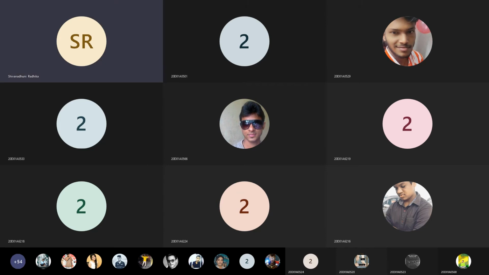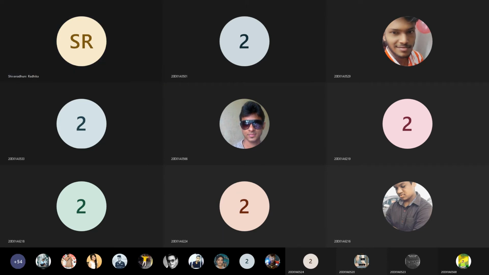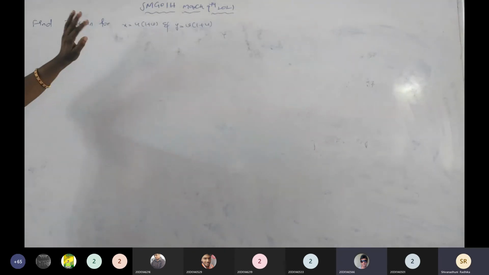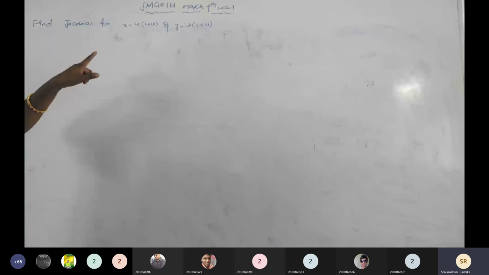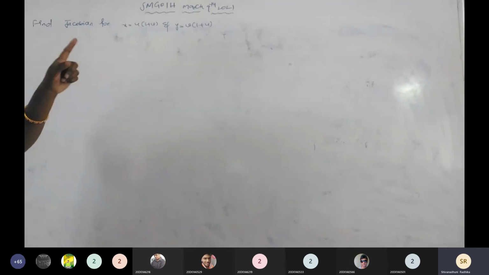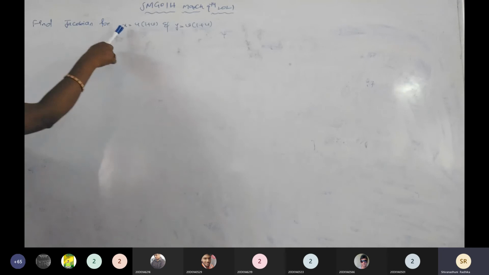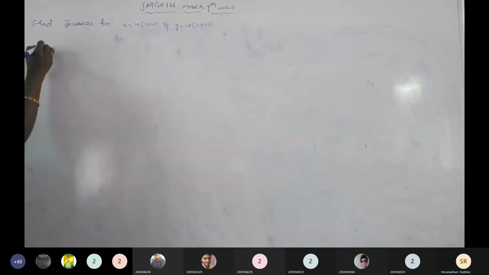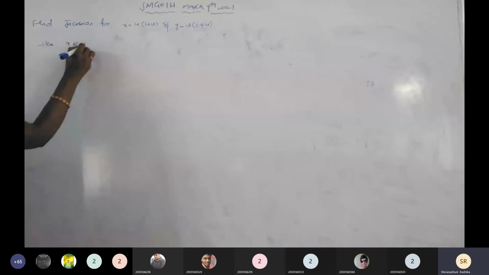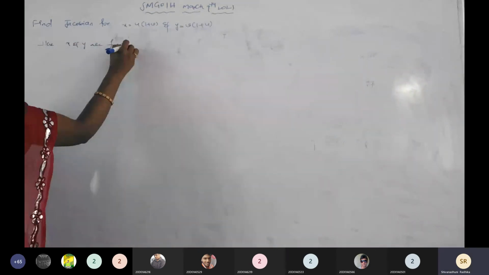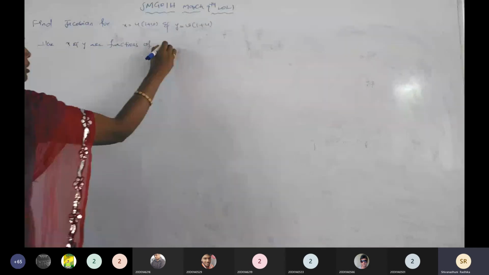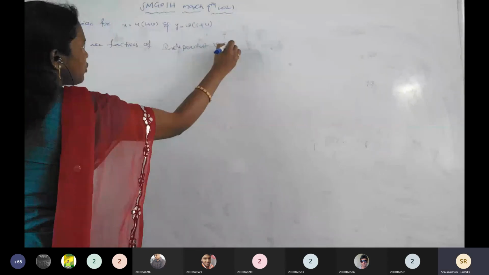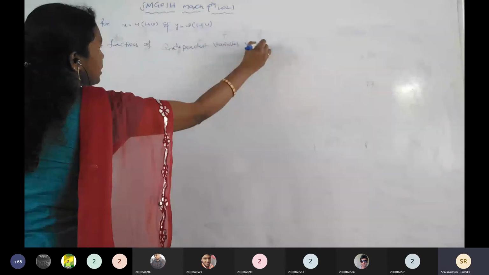Tell me, what is the formula for the given? Actually, in the previous problems, u and v were the functions, and x and y were the variables. But in this problem, x and y are the functions, and u and v are the variables. Here x and y are functions of independent variables. What about the variables? U and v. Is it clear?